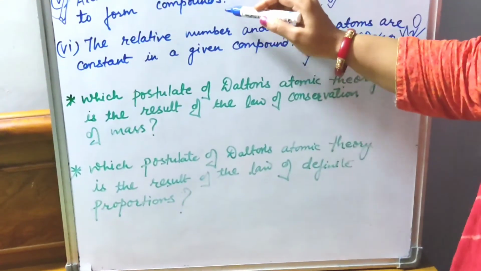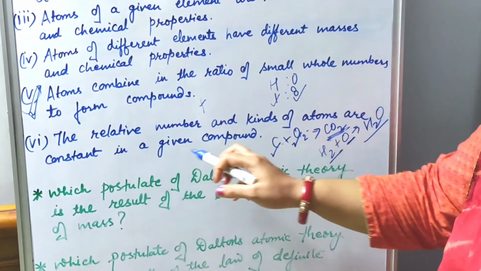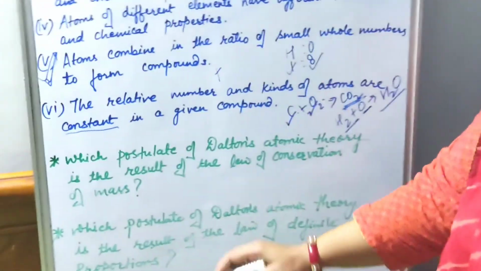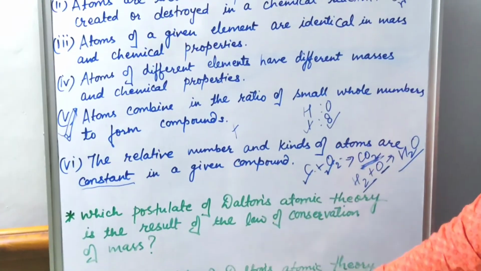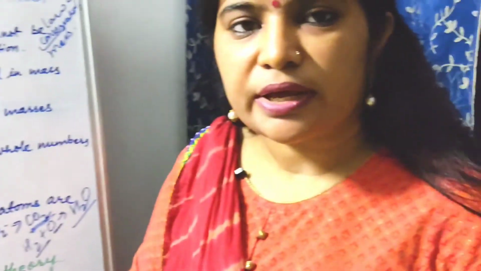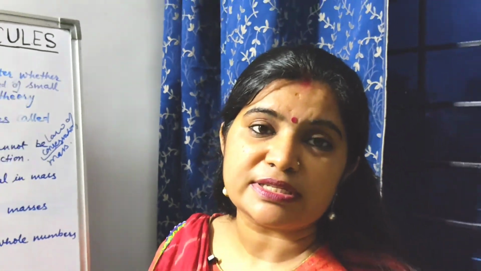You can even add the sixth point, because the relative number and kinds of atoms are constant in a given compound. Because the word constant is used here, this also states the law of definite proportion. So this is it, students. I hope you have understood it well, and it's my request that all of you remember all the 6 points.